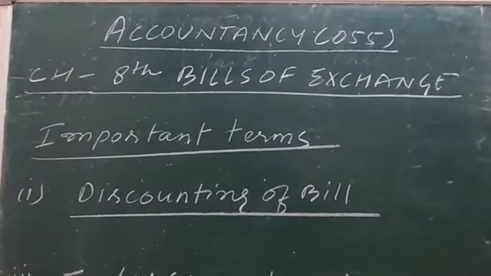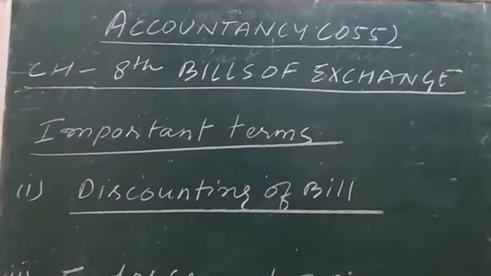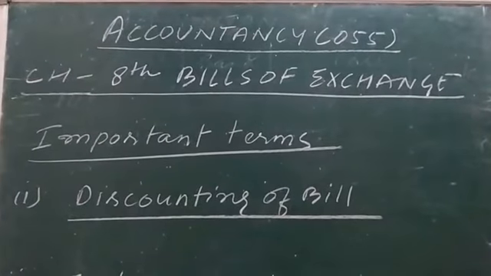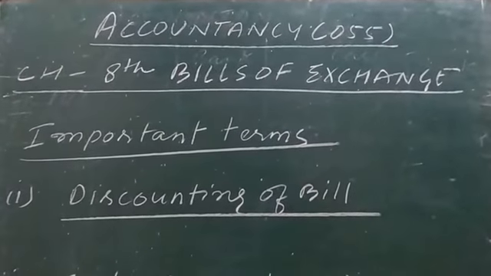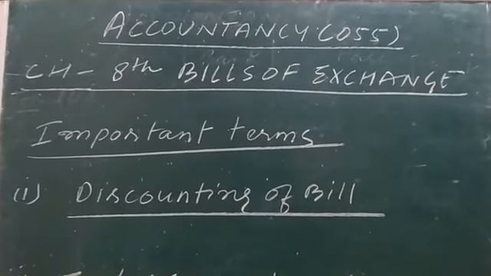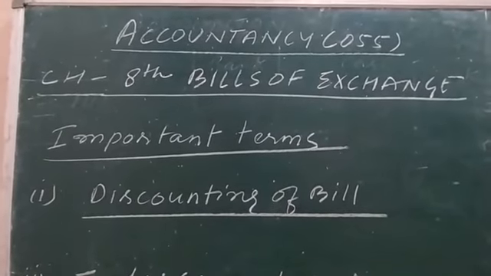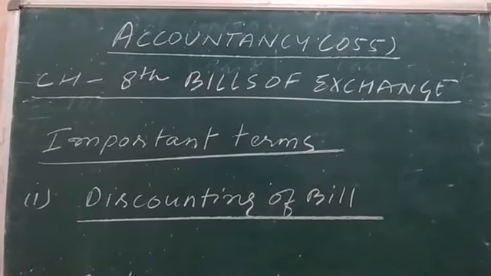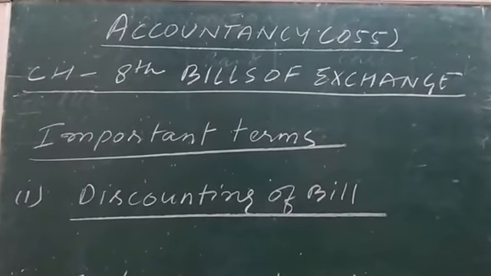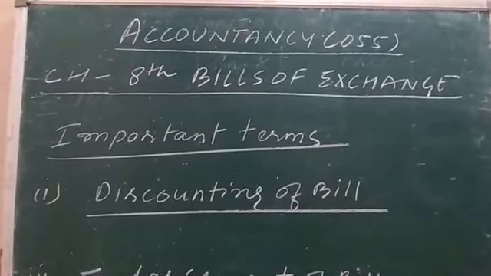Suppose the bill is of 1000 rupees. Already I explained this in the beginning as an introduction of this important term. The bill of 1000 rupees will be discounted, means undervalued by the bank, and that underestimated amount will be known as discount, or say commission of the bank.